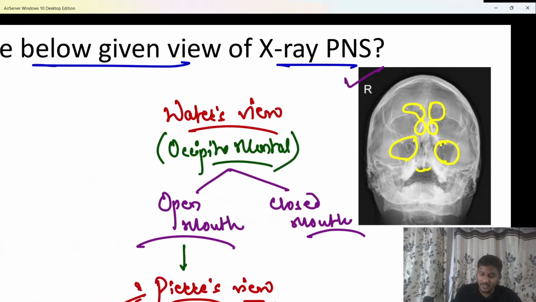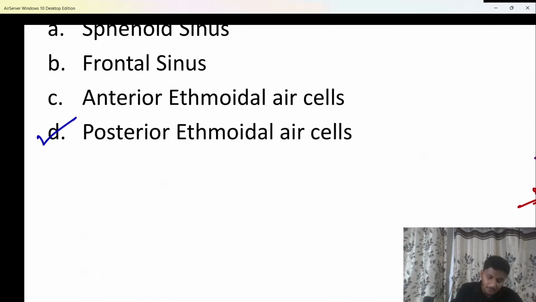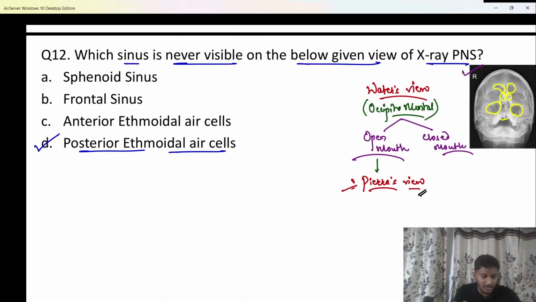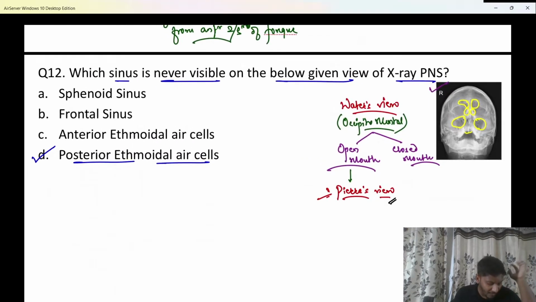But one sinus which is never visible, beta, and that has to be option D, is the posterior ethmoidal air cells. All the other sinuses will be visible on the Water's view except the posterior ethmoidal air cells. They are never visible on a Water's view or even on a Pierce view. That has to be remembered. Can anybody tell me what is that X-ray of paranasal sinuses where all the sinuses are visible?